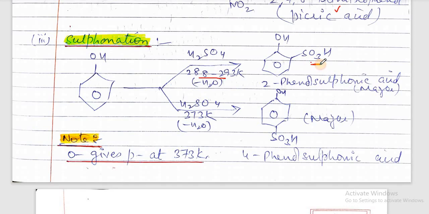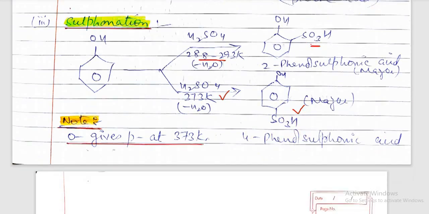So it is a major product at low temperature. But when phenol is treated with sulfuric acid at high temperature, that is at about 373 Kelvin, then we get the sulfonic group at the para position, that is 4-phenol sulfonic acid is formed. But here one thing is very clear, that ortho also gets converted to para if this temperature is given. If ortho is given 373 Kelvin, then it will get converted into para product, that is 4-phenol sulfonic acid.